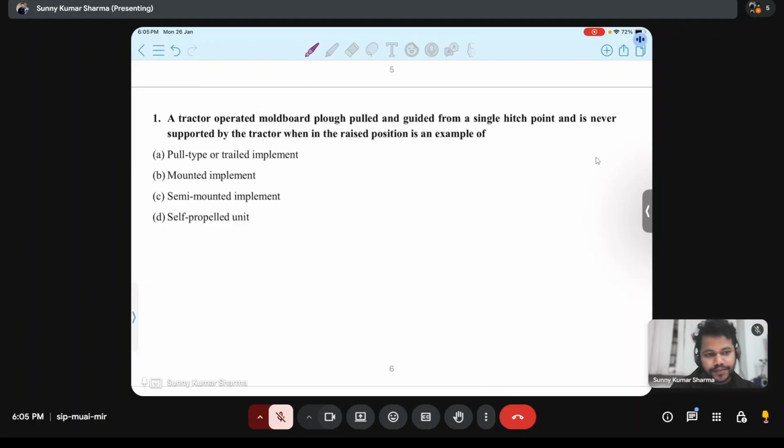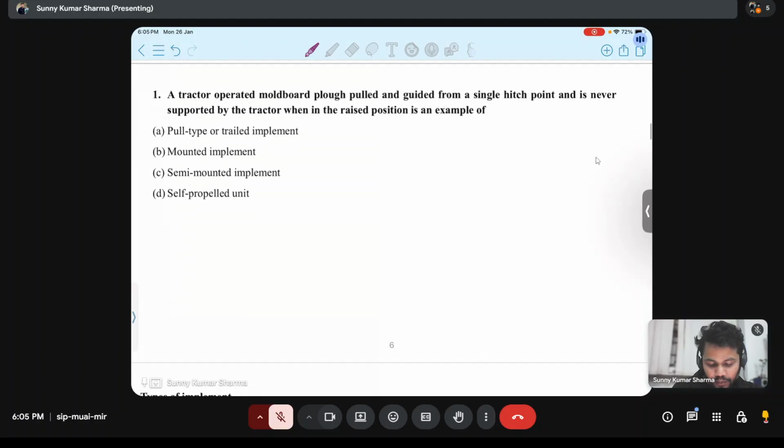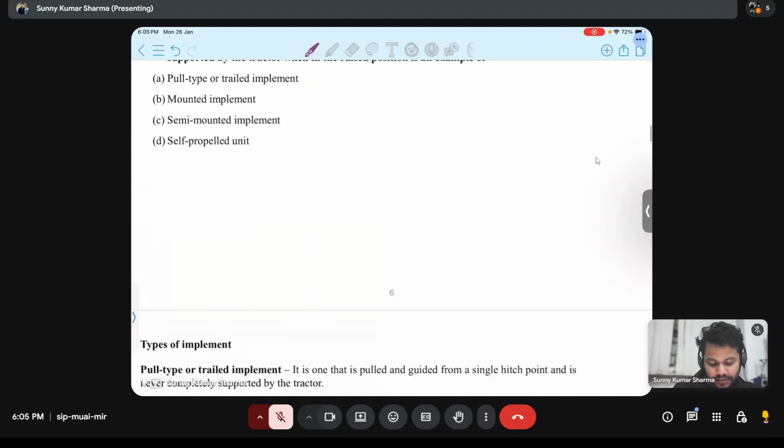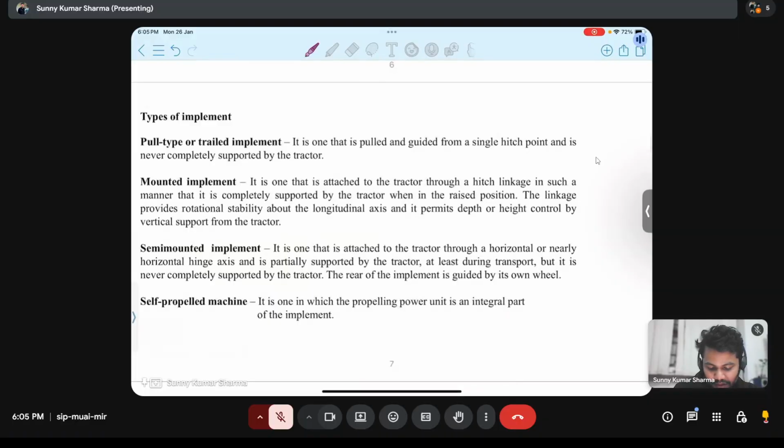So here you need to have the concept of implement. You have the concept of pull type, mounted, semi-mounted, and self-propelled units. These are the definitions of pull type, mounted, semi-mounted, and self-propelled units.